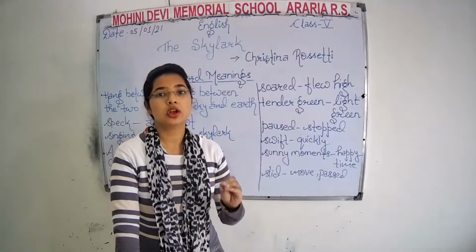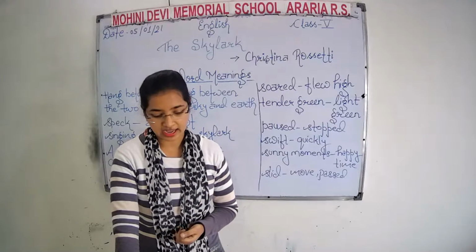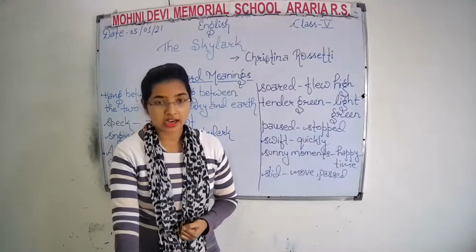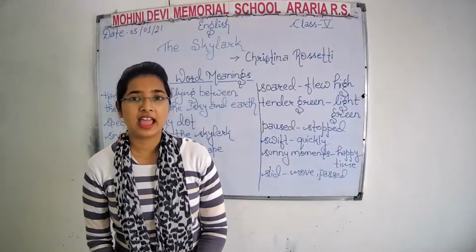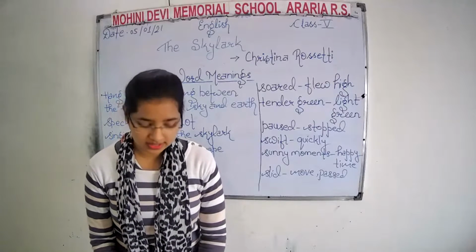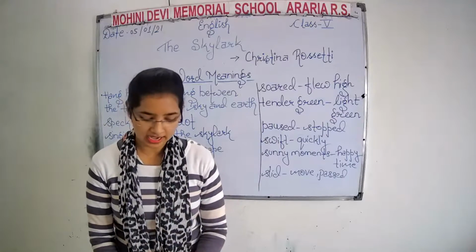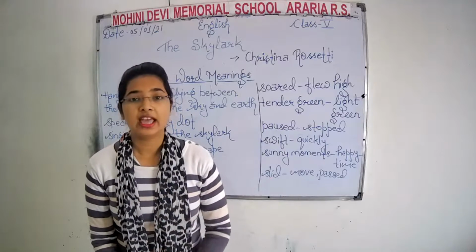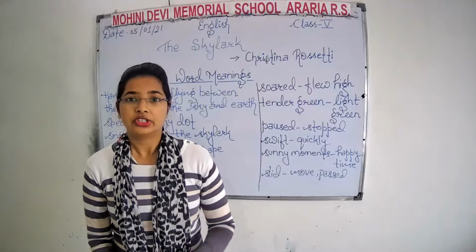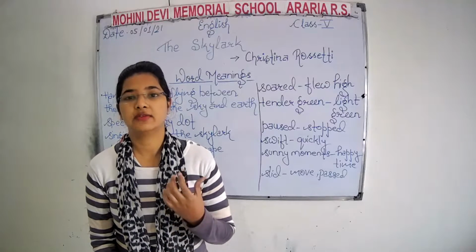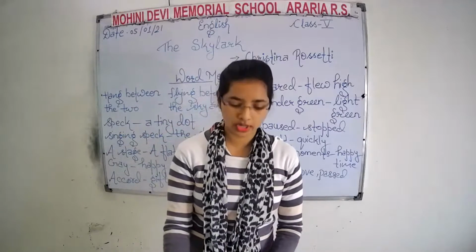The poet stops for a moment in that cornfield to hear the song of the skylark. She imagines that her companion, the friend, is also listening to the song of the skylark somewhere in the cornfield. And the day was over, so the poet Christina Rossetti says that she has to go home because the day was over and the sunset has happened. So this is the summary of this poem.